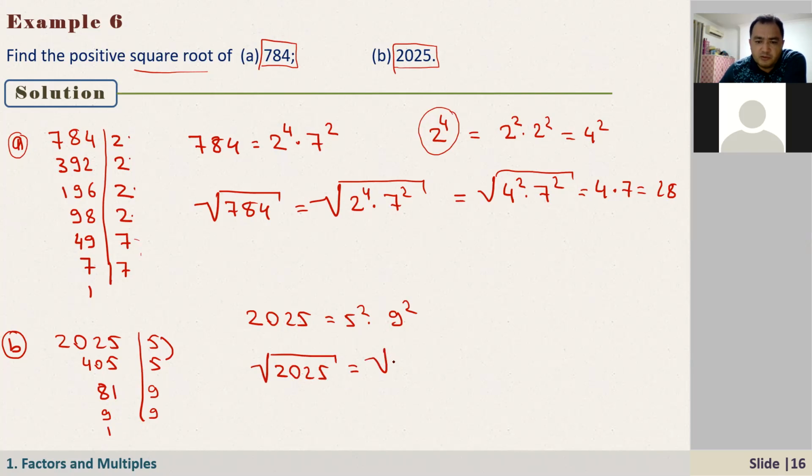That is the square root of 5 squared times 9 squared. And here, what number squared is 5 squared? It is just 5. And what number squared is 9 squared? It is just 9. So the answer is 5 times 9, which is 45.